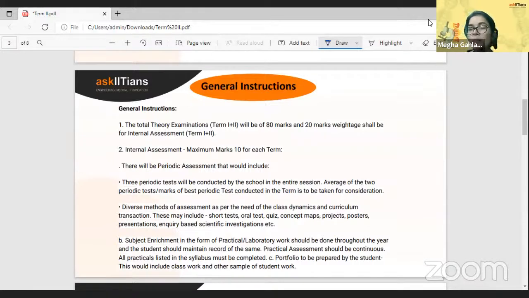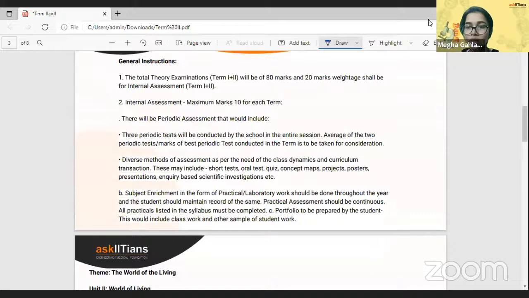We'll be talking about which projects for the internal assessments are to be expected as well. For each term, we have the internal assessment as 10 marks, which is quite obvious. Again, the assessment or the judging of your work, of your knowledge would be periodic. It will be divided into different intervals rather than all of it at once.